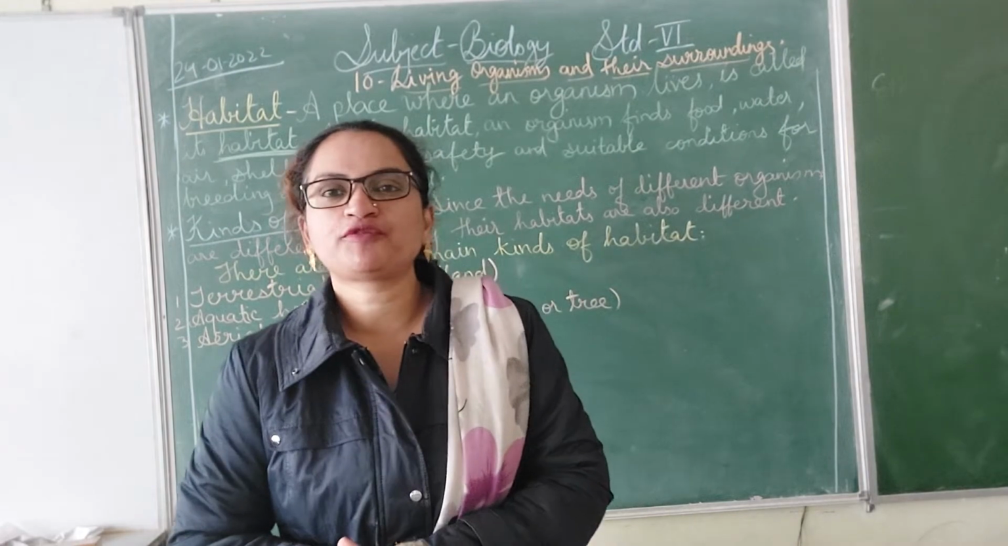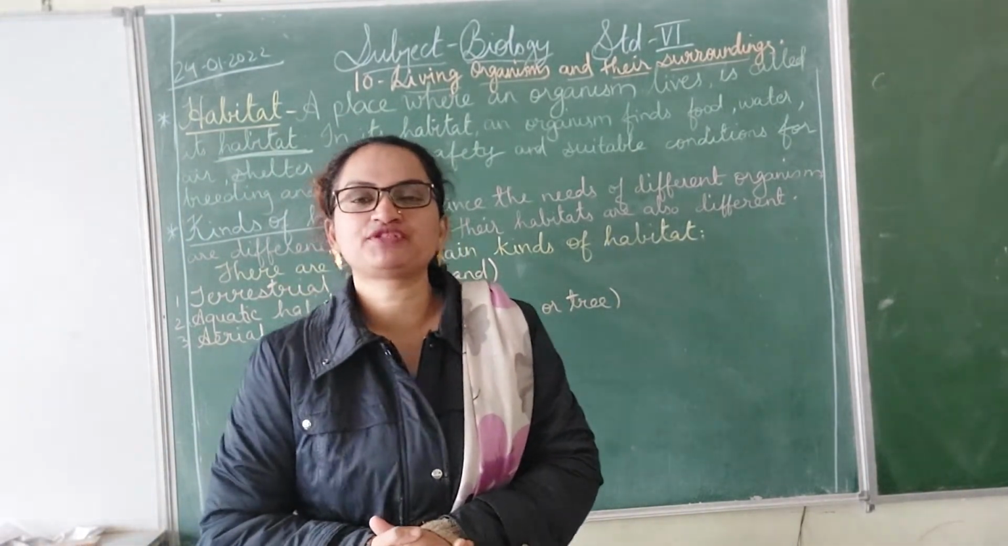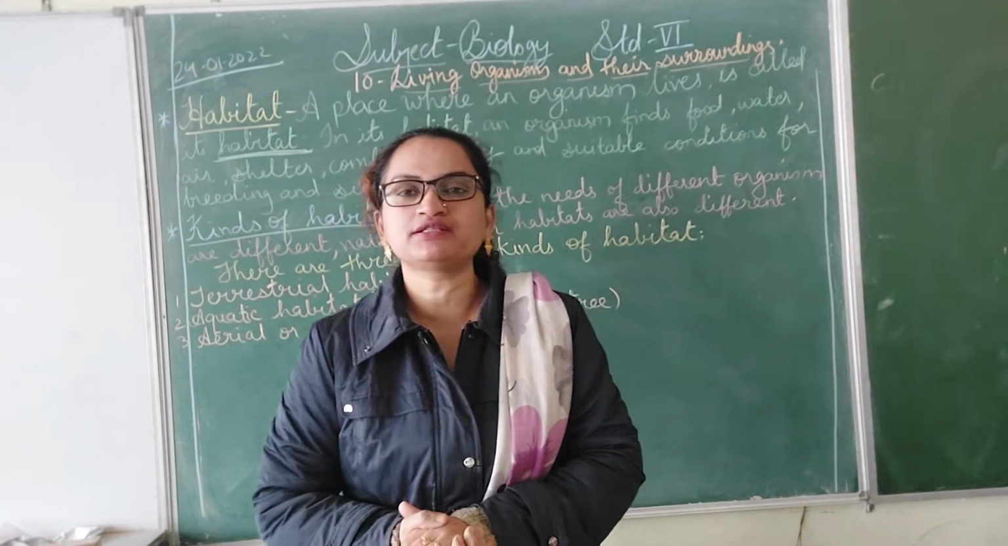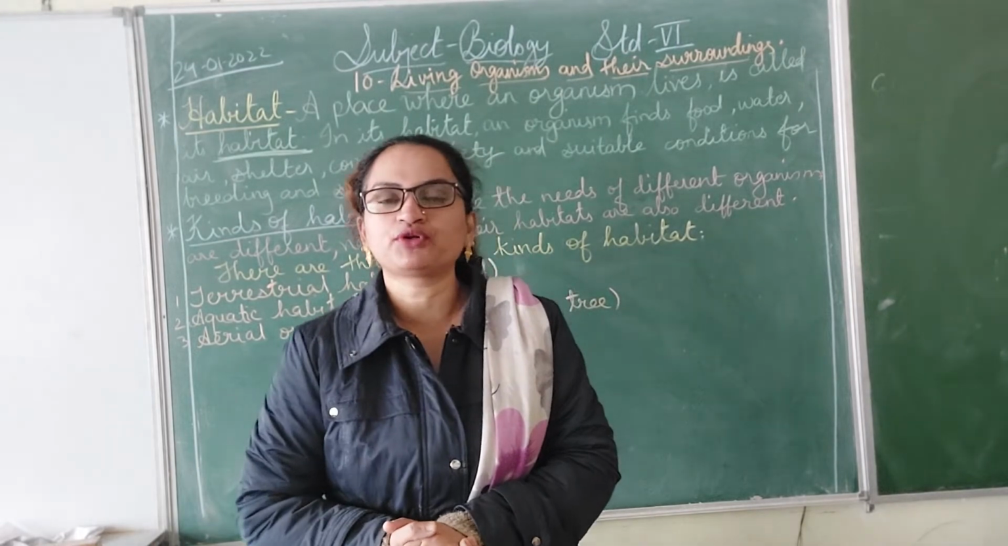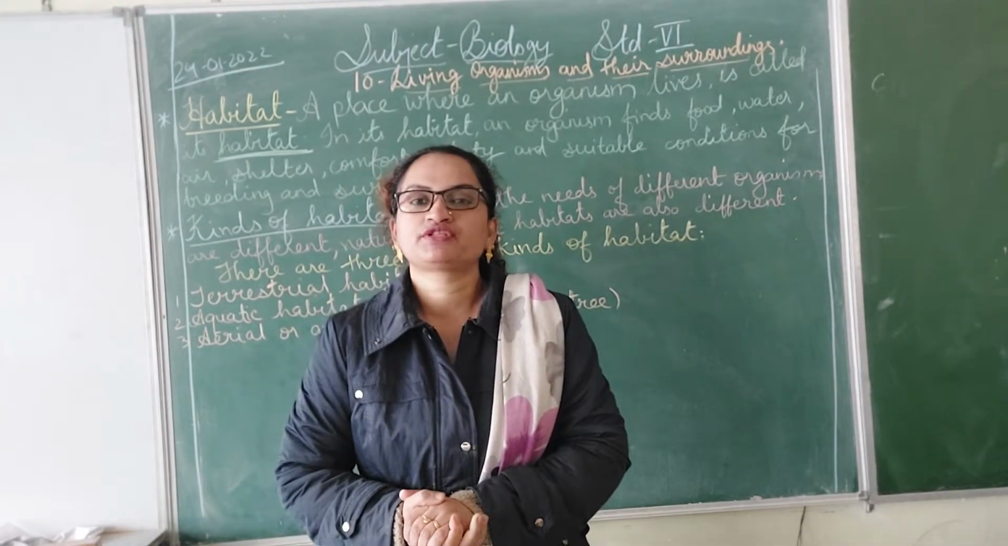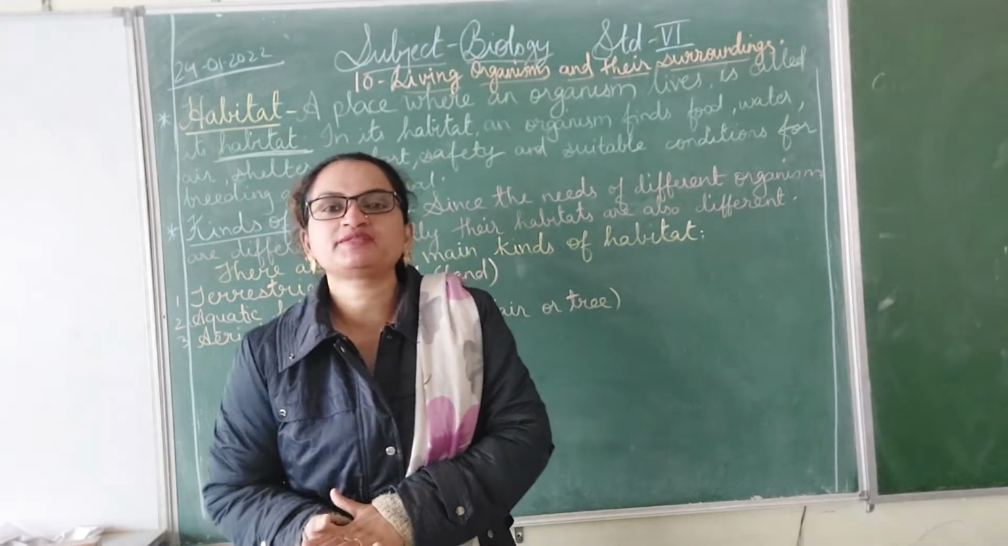So, in this chapter of 6th standard, that is living organisms and their surroundings, we have studied about the different living organisms. We have studied about the biotic components, the abiotic components in the environment. We have studied interaction between the biotic and the abiotic components. Now let us proceed further.